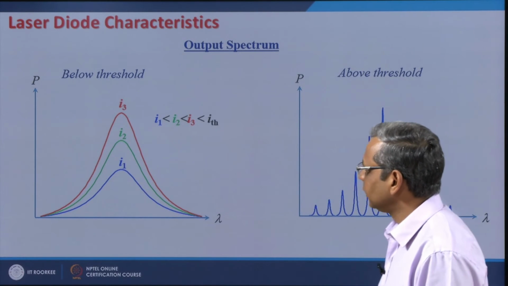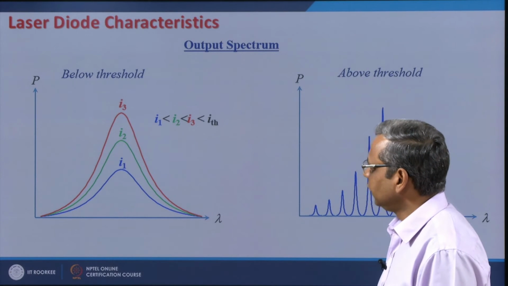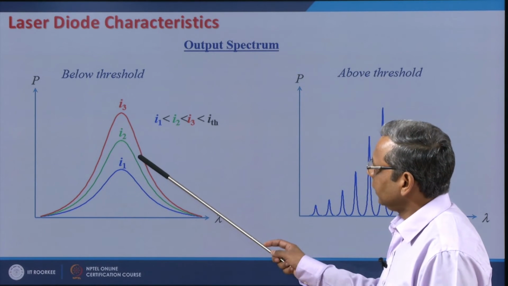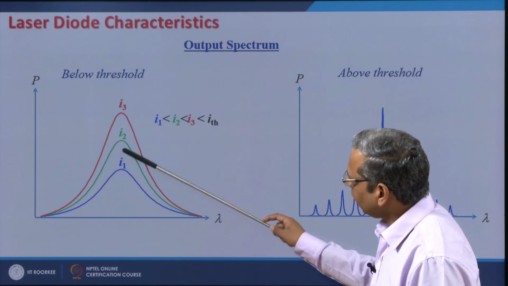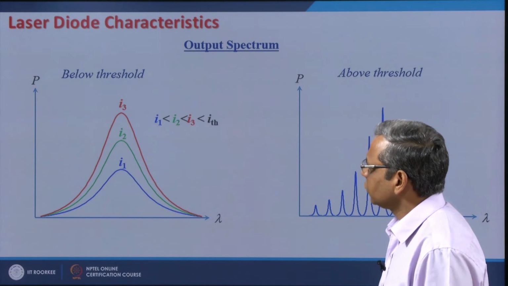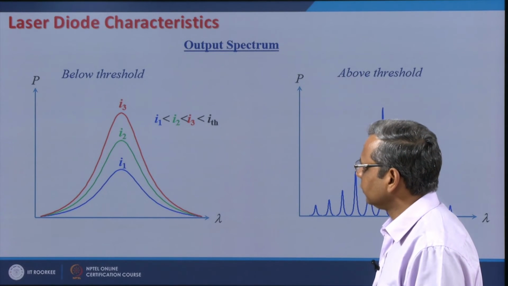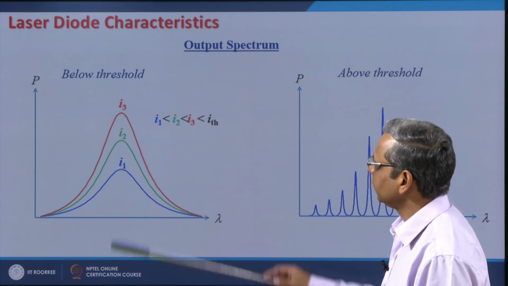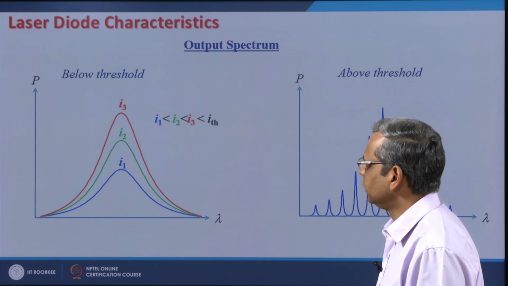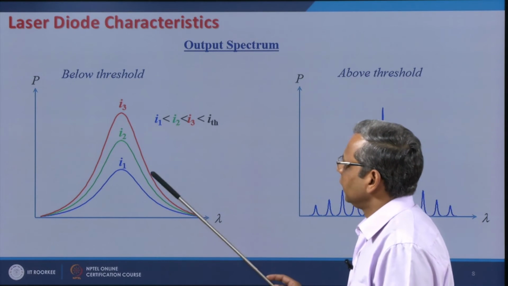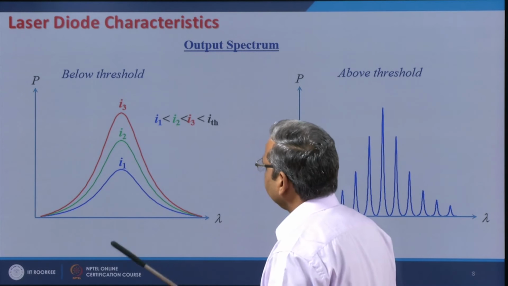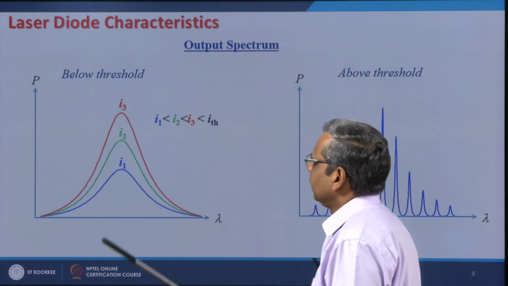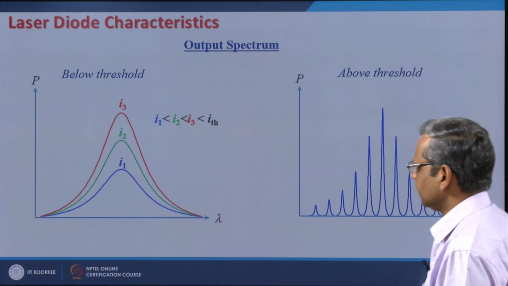When I increase the injection current, I again have the broad spectrum which slowly narrows down and the peak power increases. I further increase the injection current, the spectrum again slightly narrows down and the peak power again increases.